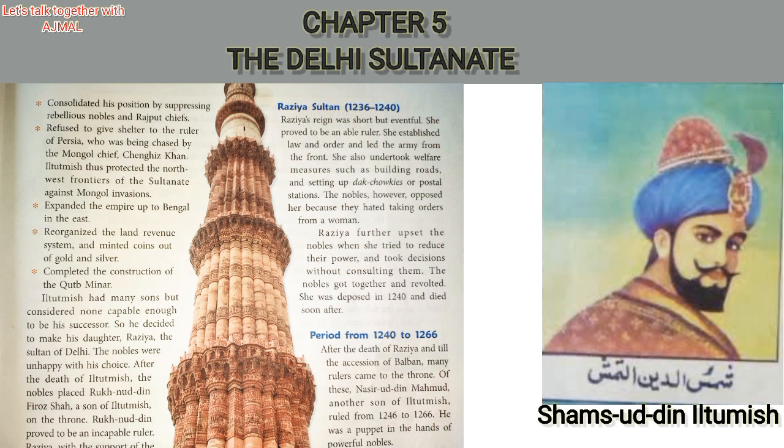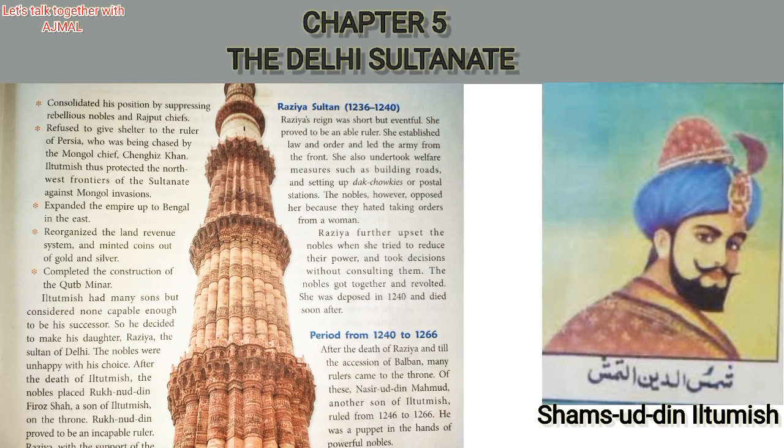And the next point, reorganized the land revenue system and minted coins out of gold and silver. Till Iltutmish, people used to give gold and silver for trading and business purposes. But after the coming of Iltutmish, he changed that into real coins. Instead of raw gold and silver, they made different coins for purchasing, selling, and for business and trading purposes.